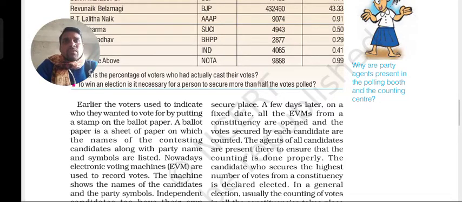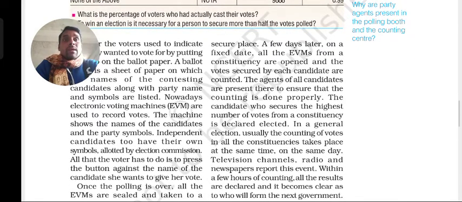The full form of EVM is electronic voting machine, which is used to record the votes of the voters. The machine shows the name of the candidate and the party. See what the machine is showing.